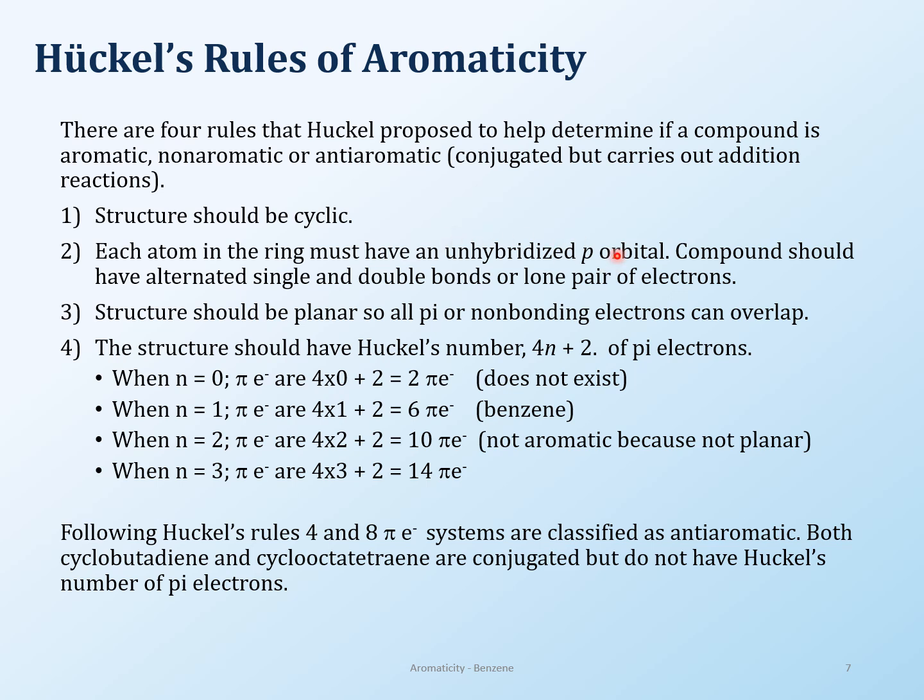Unhybridized p orbital meaning that you have a double bond, because remember, double bonds have the pi electrons in there. So you have to have a p orbital, or you can also have a lone pair of electrons. So either you have a double bond or you have a lone pair of electrons, but each atom must have it. Now if you're thinking it's alternate, well, we'll talk about that. But each atom must have an unhybridized p orbital, so a pi bond.